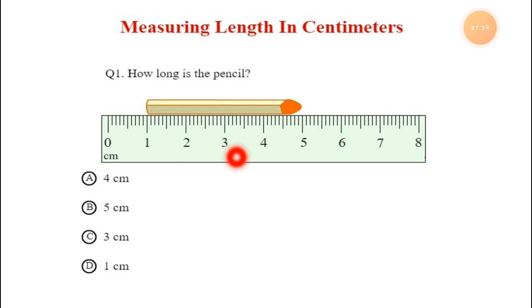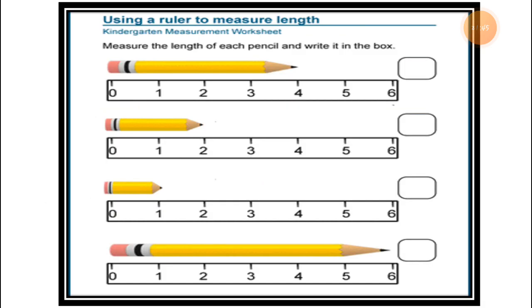Now here is measuring length in centimeter. Question 1 is, how long is the pencil? It is from 1 to 5. So it is 5 centimeter long. Now here we are using a ruler to measure the length.